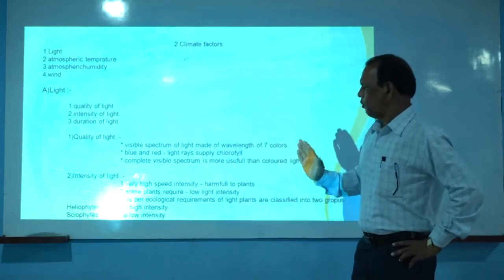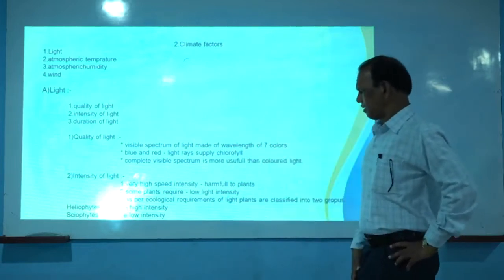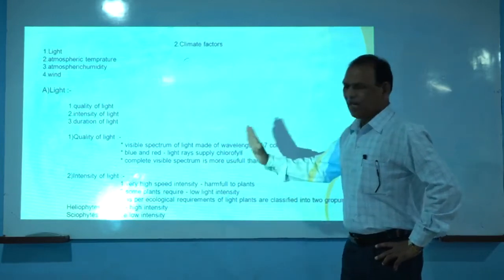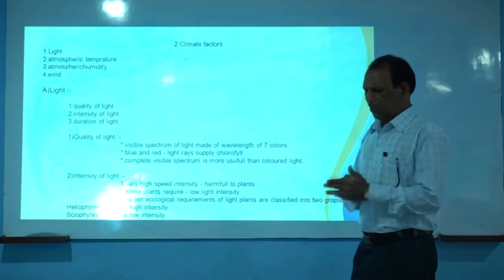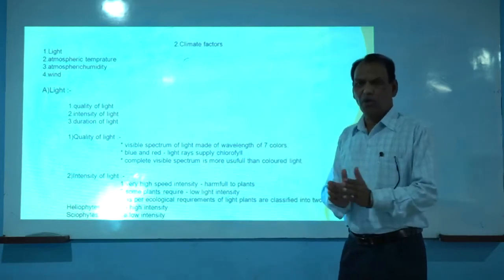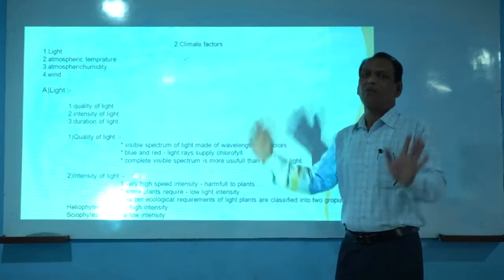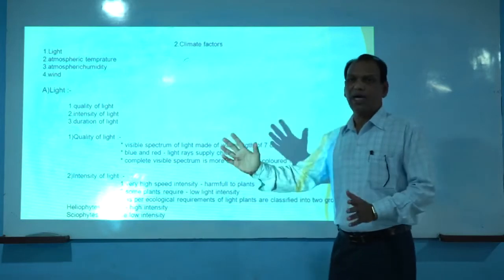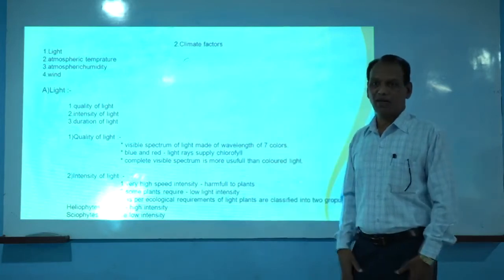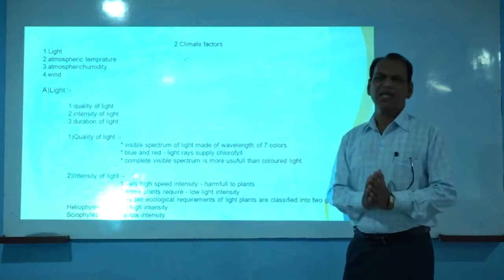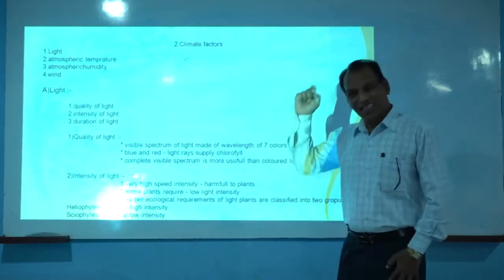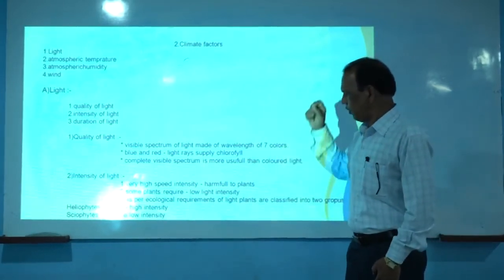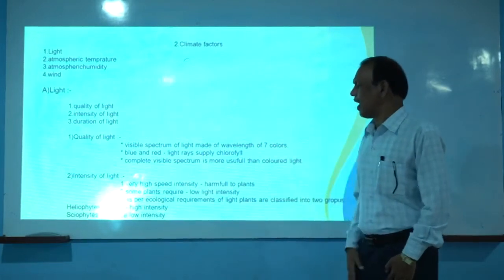That means, as far as the intensity of light is concerned, a sudden change in the intensity of light from very low to high intensity is harmful to the plant. A sudden change in light intensity from low to high is detrimental for the growth and development of the plant. So very low light intensity, as well as very high intensity of light, is not beneficial for plant growth and development. That means very high intensity of light is harmful for plant growth and development.